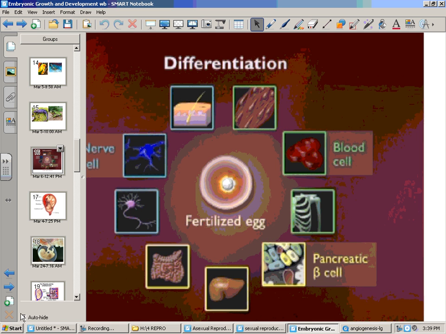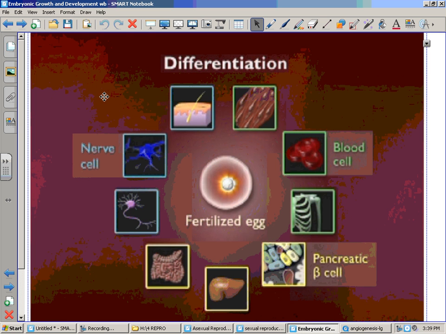Remember, our bodies are made up of 200 or 300 different types of cells. Some are going to become skin cells. Some are going to become pancreatic cells, blood cells, white blood cells, red blood cells, platelets. I guess that's muscle right here. We have nerve cells here and here. We have our digestive system.